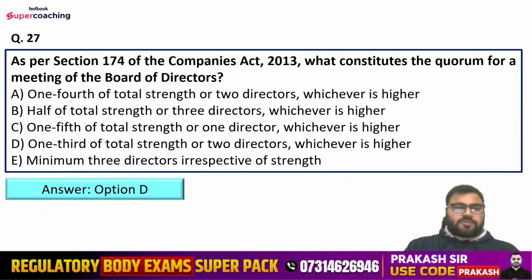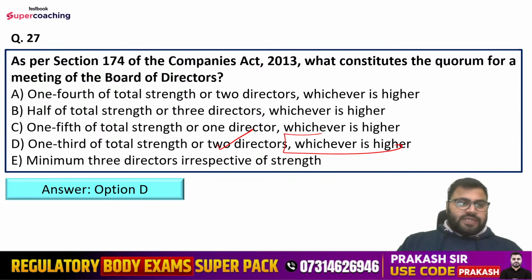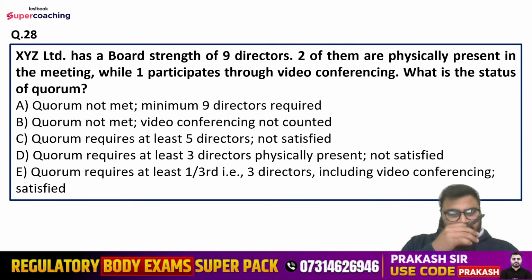So the right answer is option number D only, that is 1/3 of the total strength or 2 directors, whichever is higher. Got it? Yes, so Nilesh, Ankul and Anshika, you have given the right answer, guys. Question number 28 here.